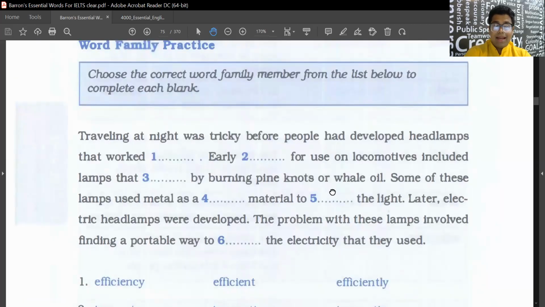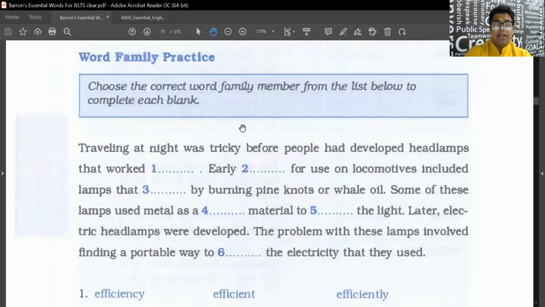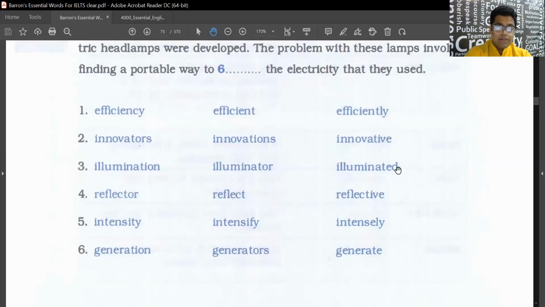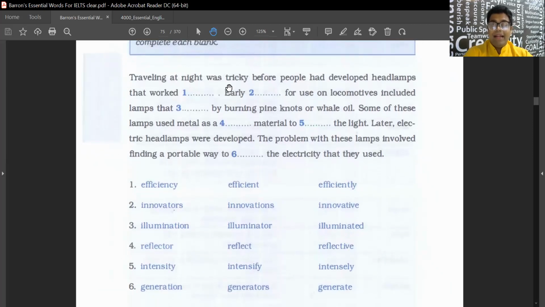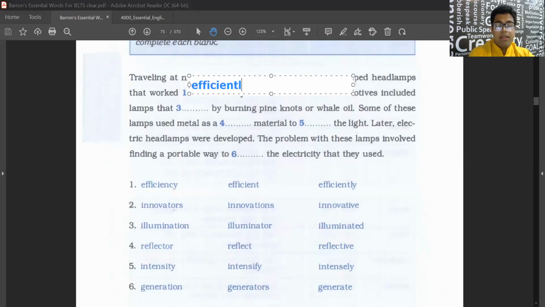Now here, use the right word in the blanks. Choose the correct word family member from the list below to complete the blank. So these are the words we just did. Select the word. Traveling at night was tricky until people had developed headlamps that worked blank. Efficiency, efficient, or efficiently? Correct. They work efficiently.